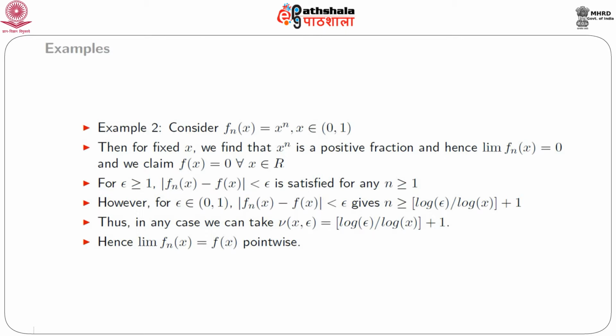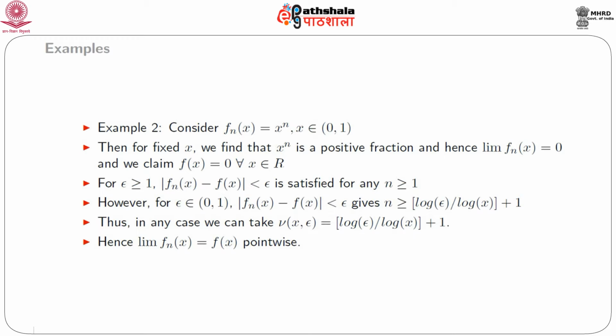We have already discussed this function through some plots. Our sequence of functions is f_n(x) equal to x to the power n for x belonging to the open interval (0, 1). Then for fixed x, we find that x to the power n is a positive fraction, and hence this suggests to take the limit function as 0 for every x belonging to the open interval (0, 1).